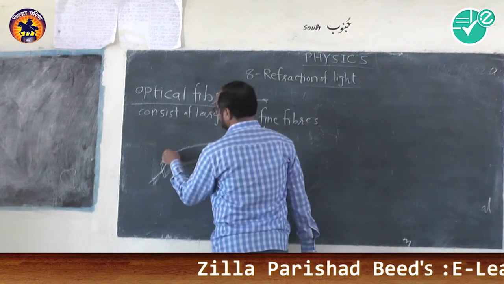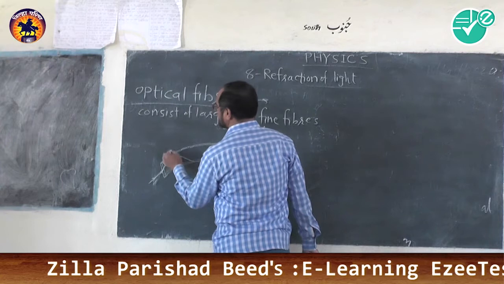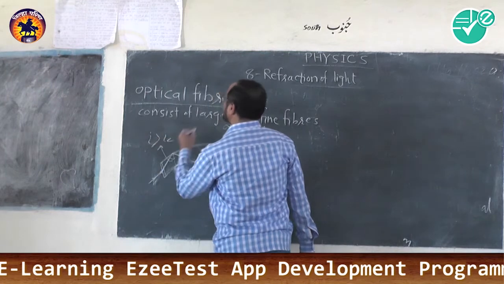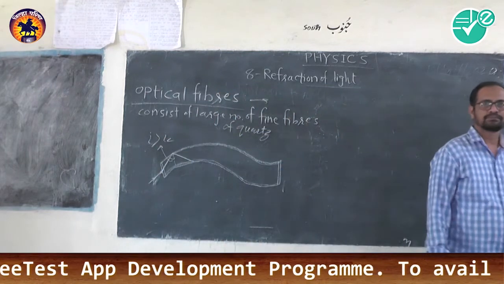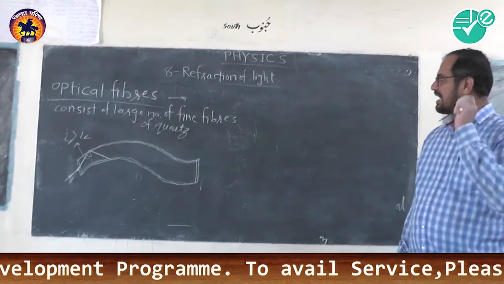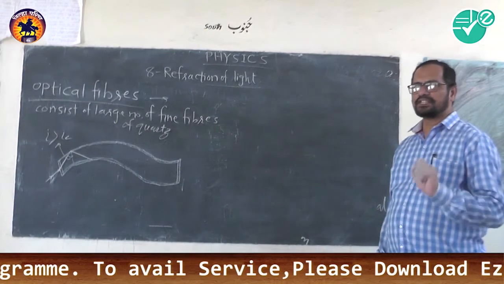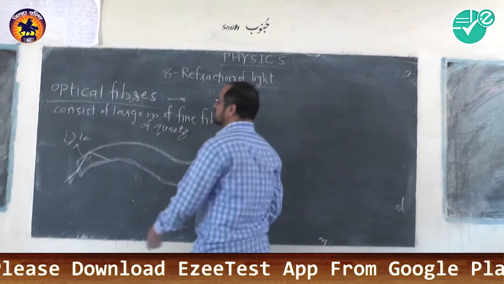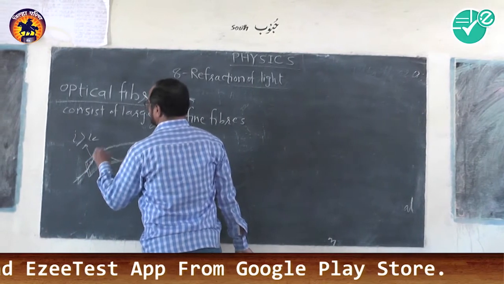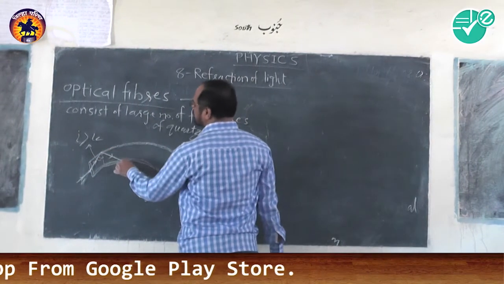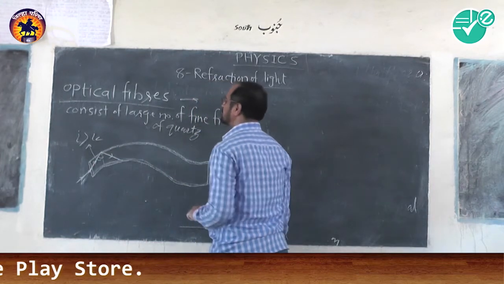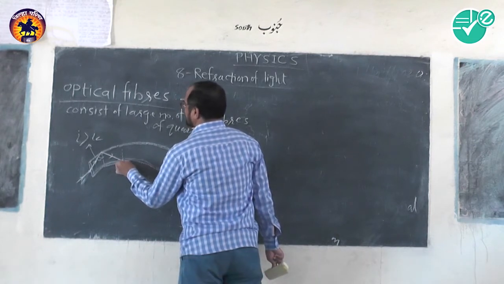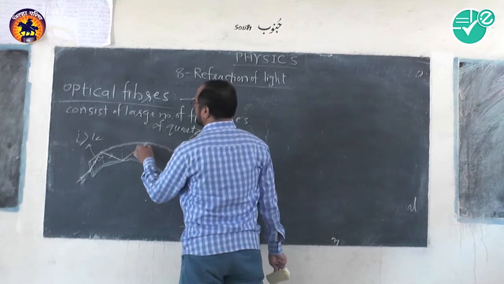Now here, when the angle of incidence, this angle, is greater than the critical angle, then what will happen? We have already studied that when the angle of incidence is greater than the critical angle, then total internal reflection takes place. So here we will see that it will be totally internally reflected on the other wall. Again, if the angle of incidence is greater than the critical angle, the ray is totally internally reflected here also.